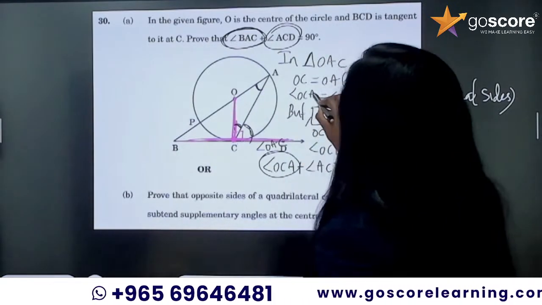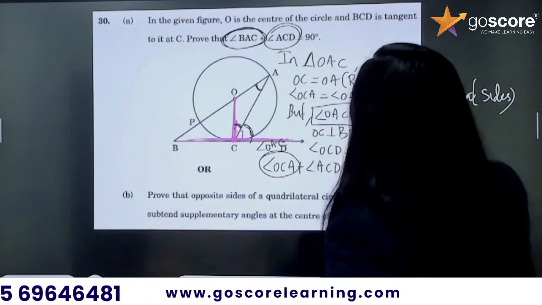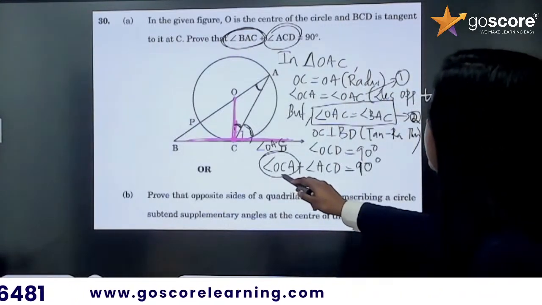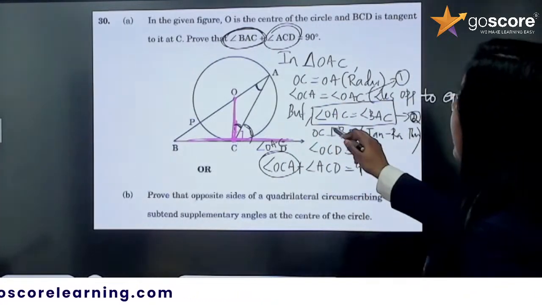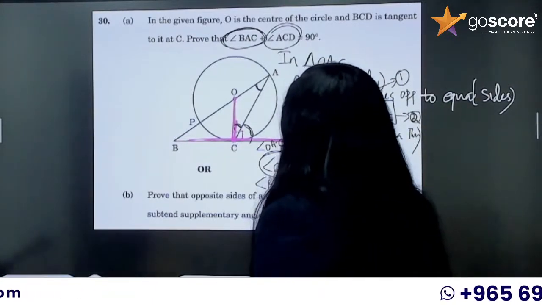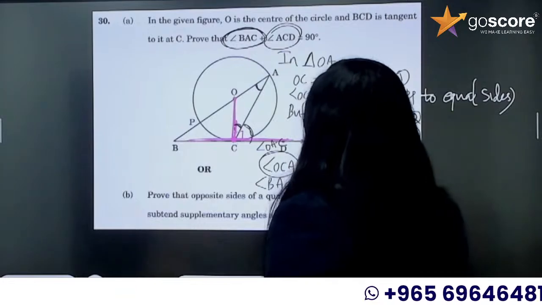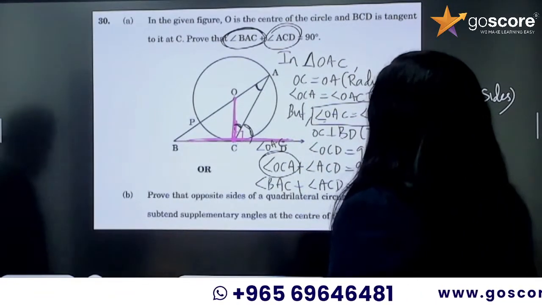Because angle OCA and angle OAC are equal. Let this be equation number 1 and let this be equation number 2. Angle OCA and angle OAC are equal from equation 1, and angle OAC is equal to angle BAC. So you can write angle BAC plus angle ACD is equal to 90 degrees from equation 1 and equation 2.